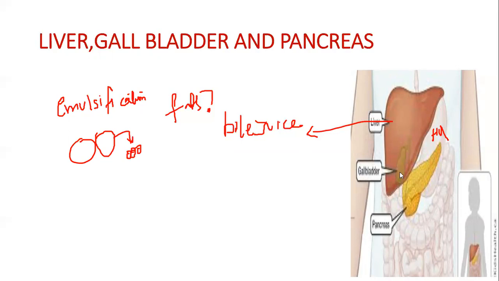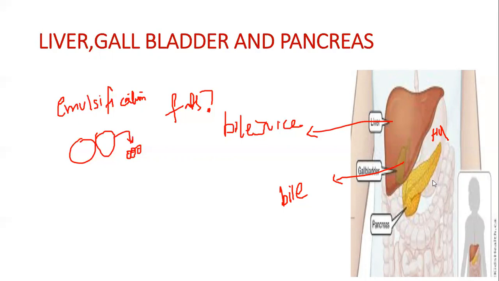Now, what is the function of the gallbladder? The gallbladder stores and concentrates bile. So the liver is producing bile juice, but who is storing it? The gallbladder is doing that.